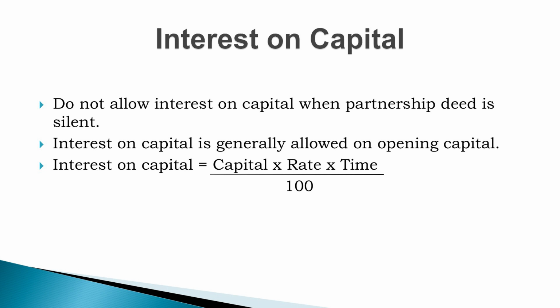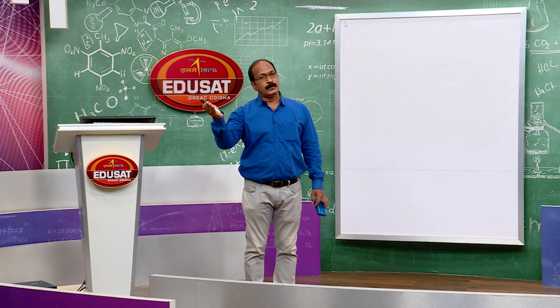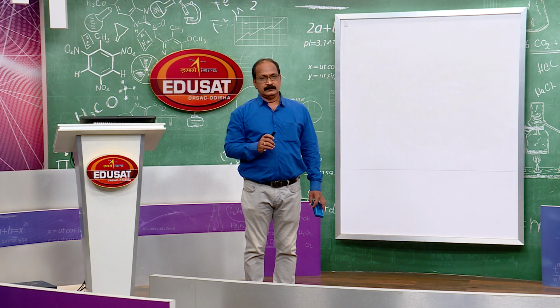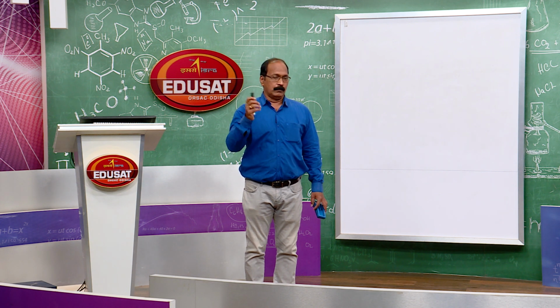If the capitals of all partners are equal and the profit sharing ratio is equal, then there is no question of allowing interest on capital, remember. But if the capital contributions of different partners are unequal while the profit and loss sharing ratio is equal, then interest on capital is to be allowed.